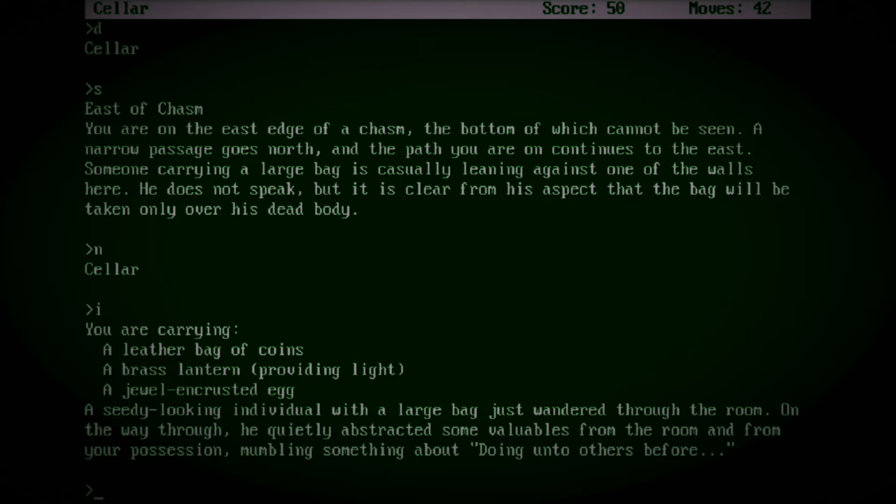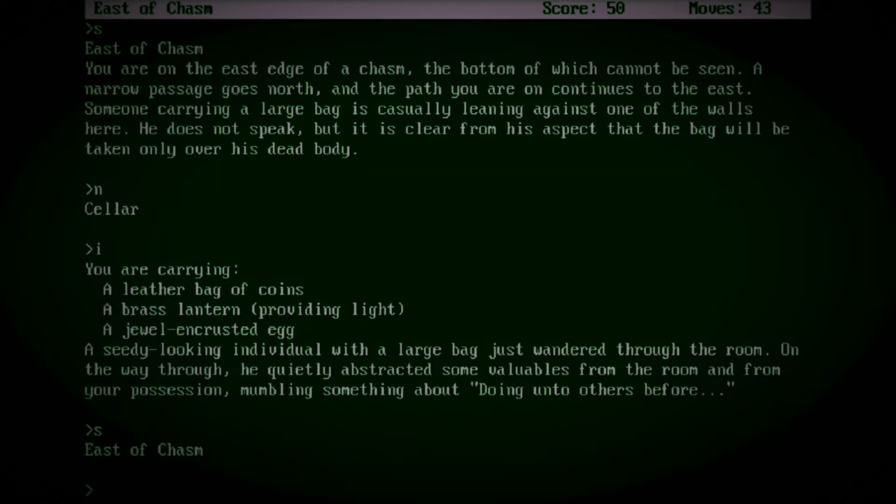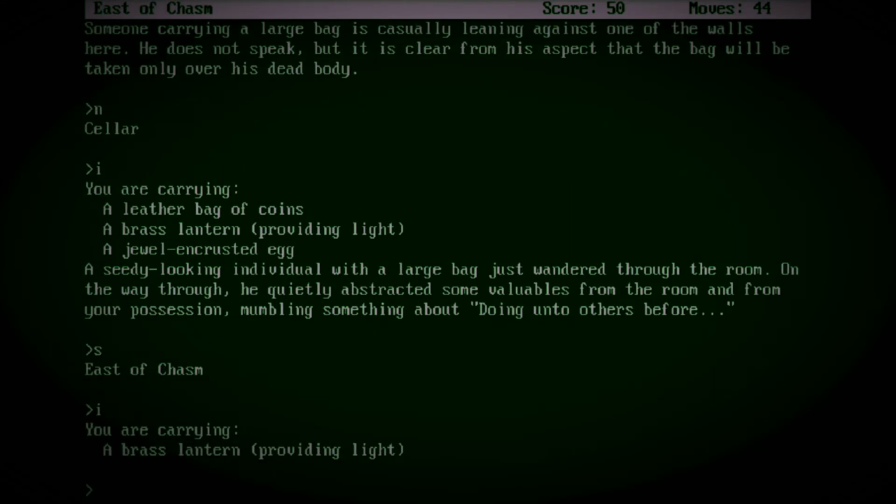Fuck, I mumbled out loud to myself. This got intense. Y, I typed.